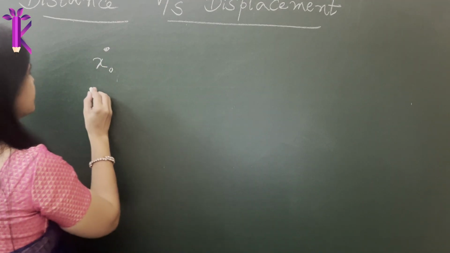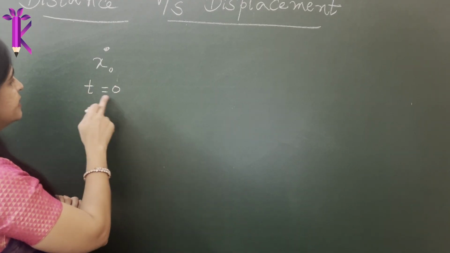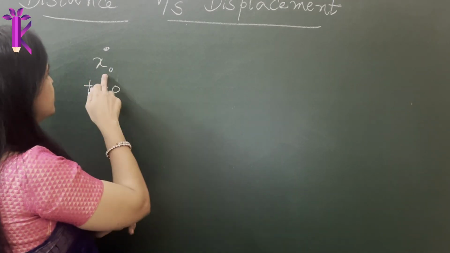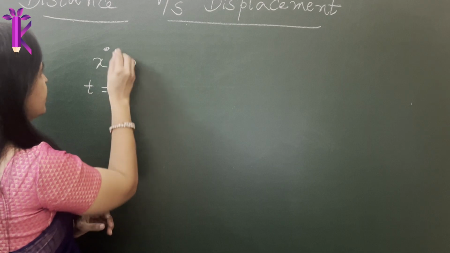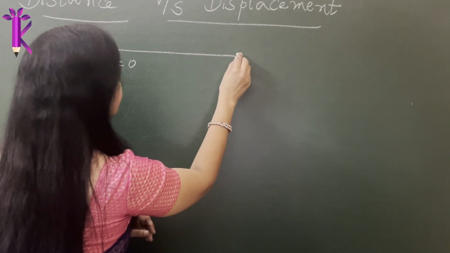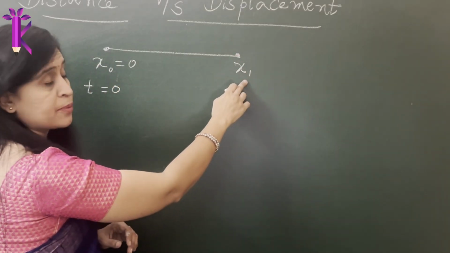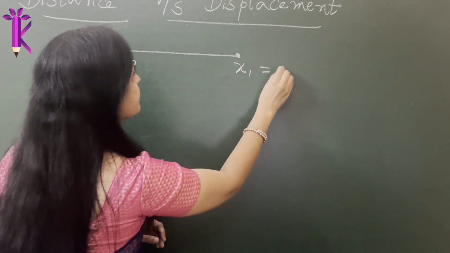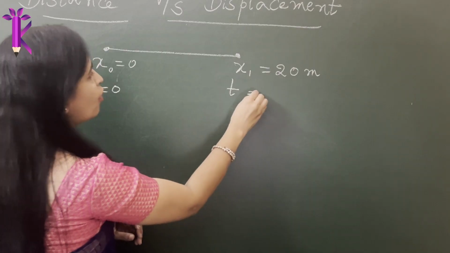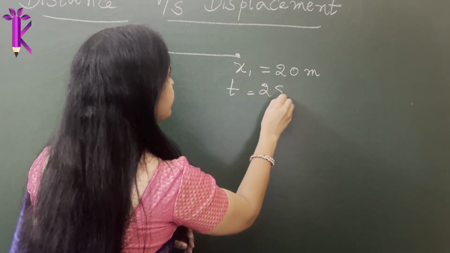And after some time, suppose here the time is 0. Okay, you have not started your clock and the object is at rest. So x0 is the position of the object, suppose it is moving along a scale. It covers a distance of about, let's say, 20 meters. This is x1, which is the final position of the object, and that is, let's say, 20 meters, and when your clock is on, let's say it covers that distance in about 2 seconds.